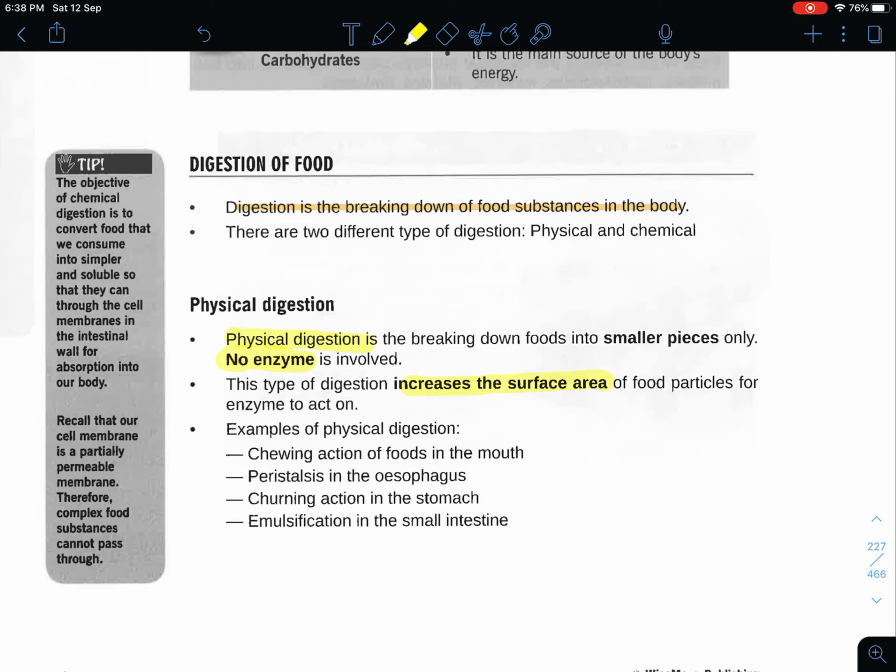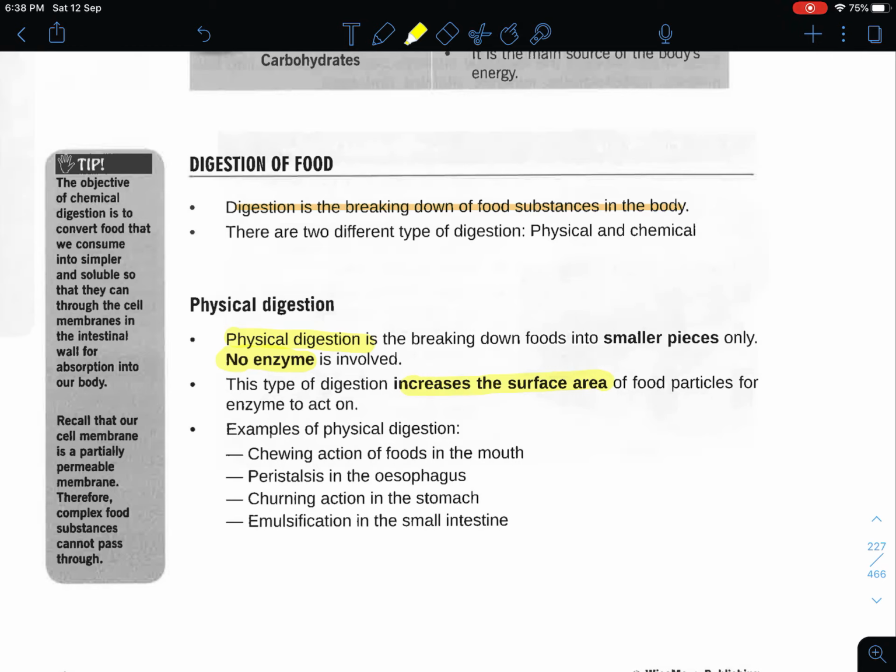What do we mean by increased surface area? Increased surface area widens the area of exposure so that other molecules are able to interact with it. For example, let's say you want to dry your clothes faster. Rather than crumple your clothes, you open them up. By opening it up, you increase the surface area of exposure so that more light energy is able to hit. For food, you want to break it down such that the inside of the food is also exposed to the enzymes for breakdown. Why? Because you want it to break down fast enough such that your body is able to absorb all these nutrients fast enough as well.